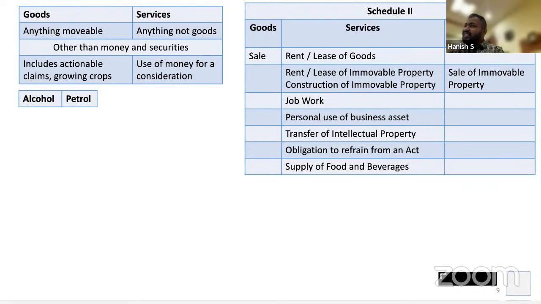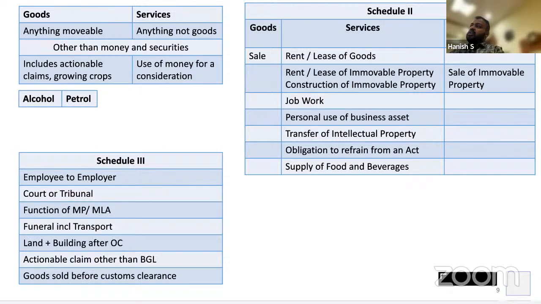That's all. If the nurse has said he is a female, it's female only. That's all. Over. I cannot question. Then Schedule 3 says sale of land or completed building is neither goods nor services. Clear? Now that brings us to Schedule 3. What does Schedule 3 say?